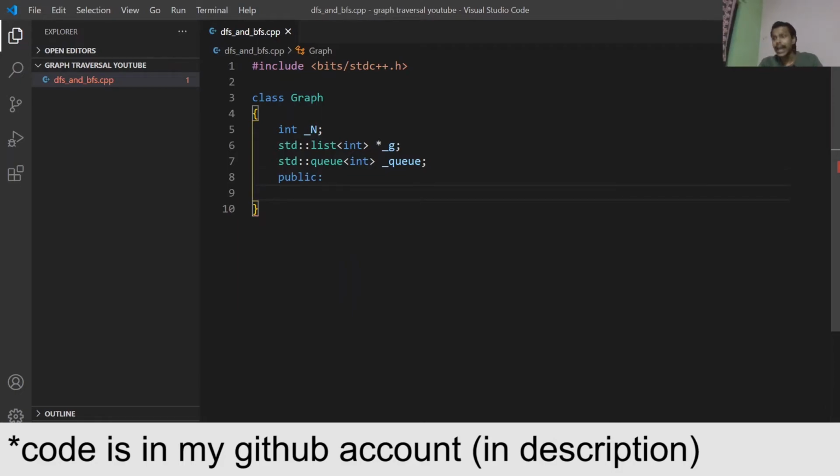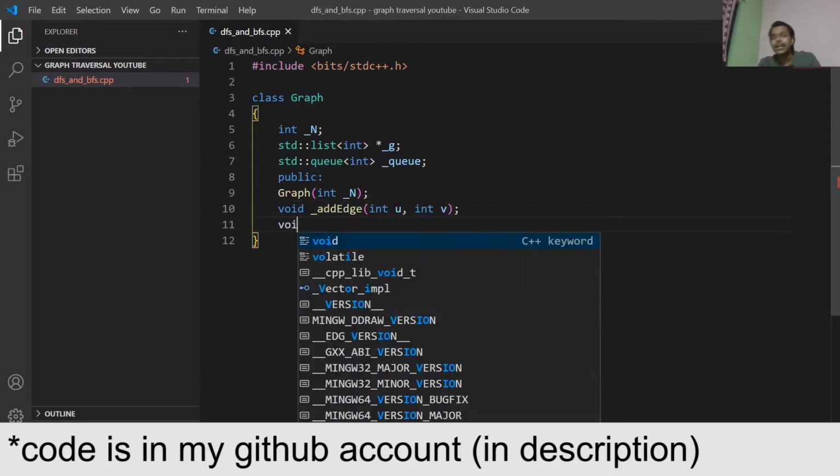In here we will have first of all the constructor, a parametric constructor in which I will pass the number of nodes. We do need to know how many nodes there are in the graph in order to create the graph. After that we will have some functions. First one is add edge, a function we need in order to create the graph.